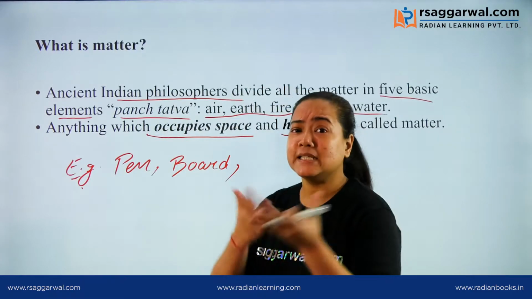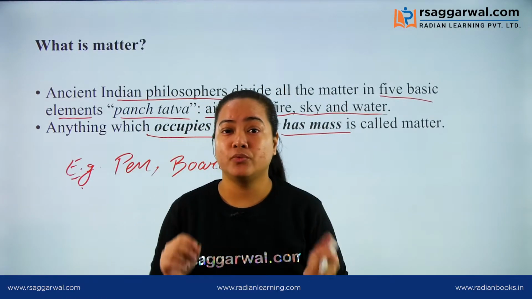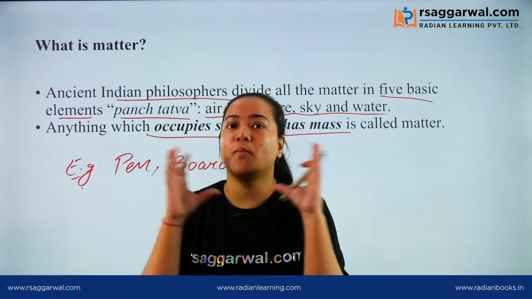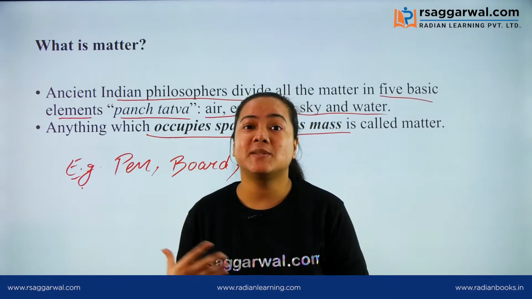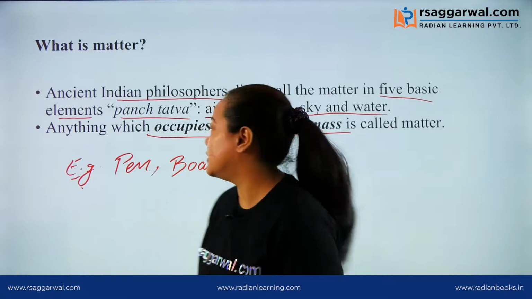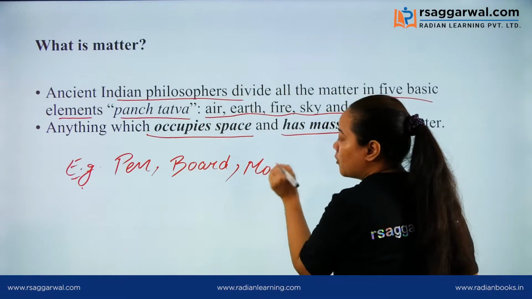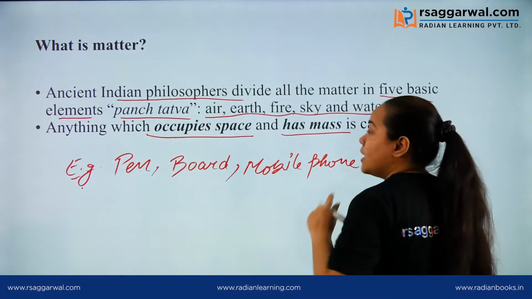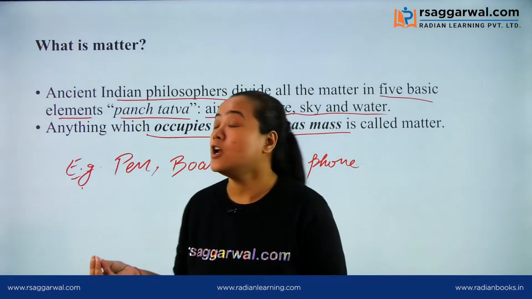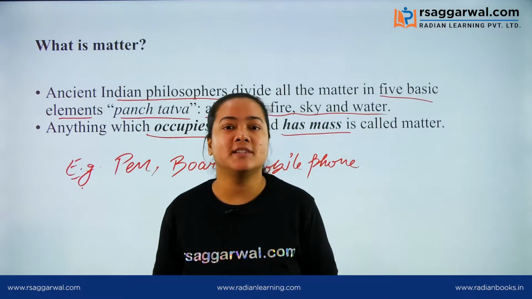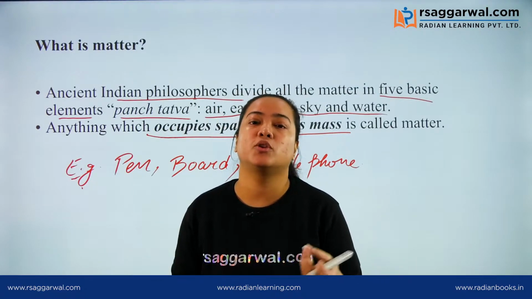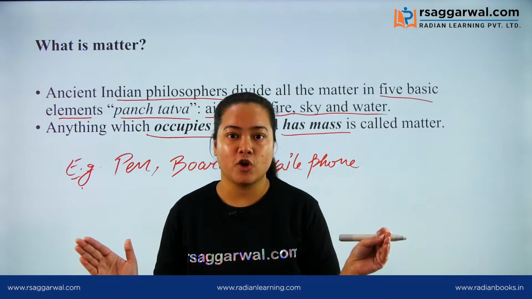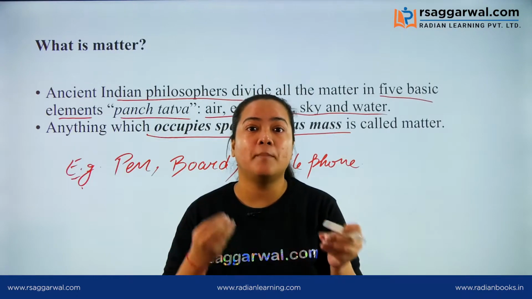Now see things around you. You are watching this video either on your laptop or on your phone. Your mobile phone also has some mass and occupies space, so that is also matter. Your mobile phone also belongs to the category of matter. Around you, you can see various things which belong to the category of matter. This is the basic definition of matter, and we have understood what the term matter means.